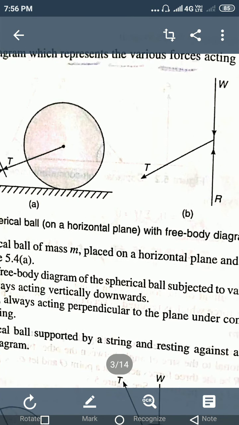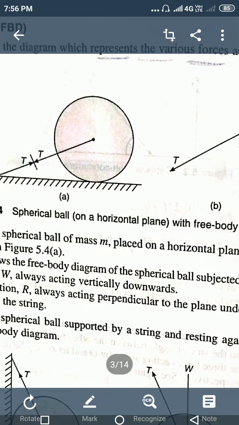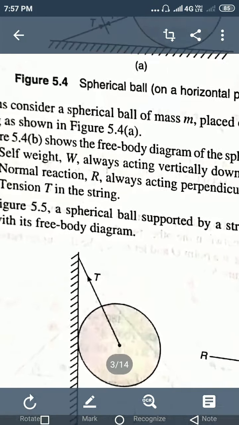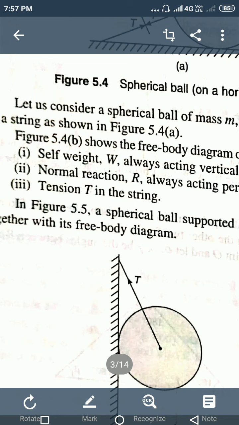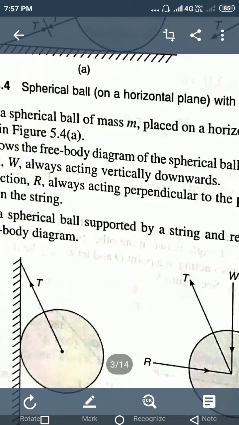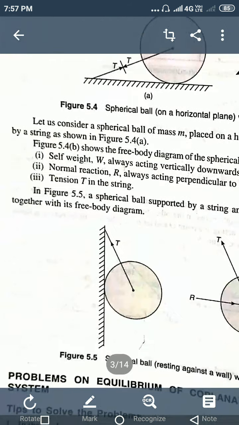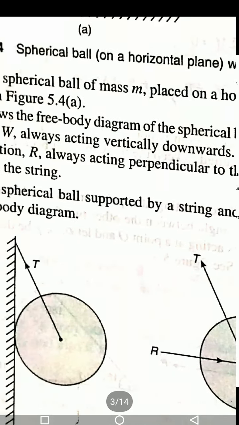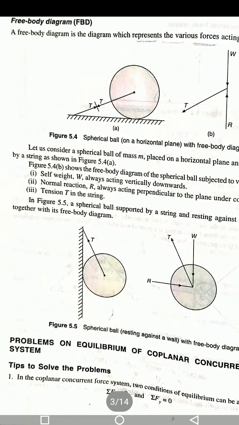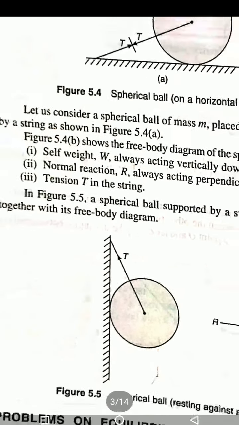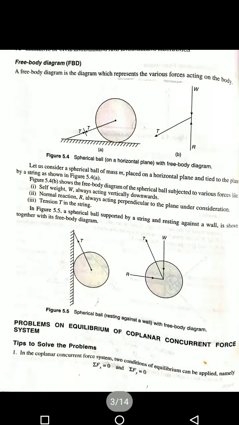If you consider any body, it is subjected to three types of forces. One is the self weight of the sphere, it may be any object, considered as W, which always acts vertically downwards. Then the normal reaction R, always acting perpendicular to the plane under consideration, and the tensile force T acting on a string. Let us observe all these forces in this figure.